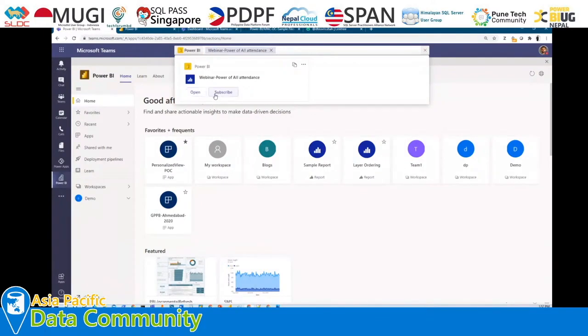Here we have the open option and the subscribe option. Subscription is something like, if you want to configure a subscription for our Power BI report. And here is the copy link option. That will copy a similar type of card, and if we want to send it to anyone in a personal chat, or let's say in a Teams channel, we can easily send that. Now I'm just simply clicking on open.